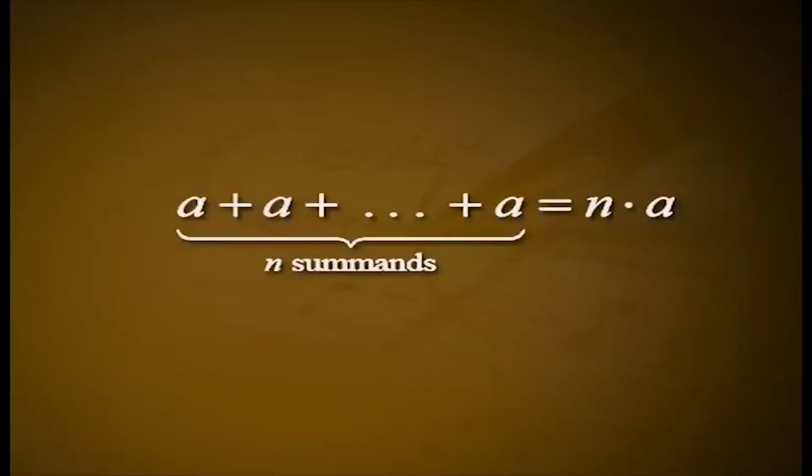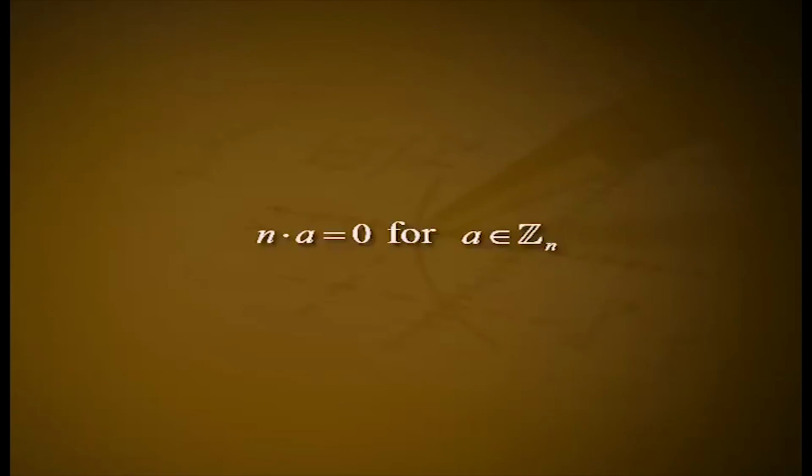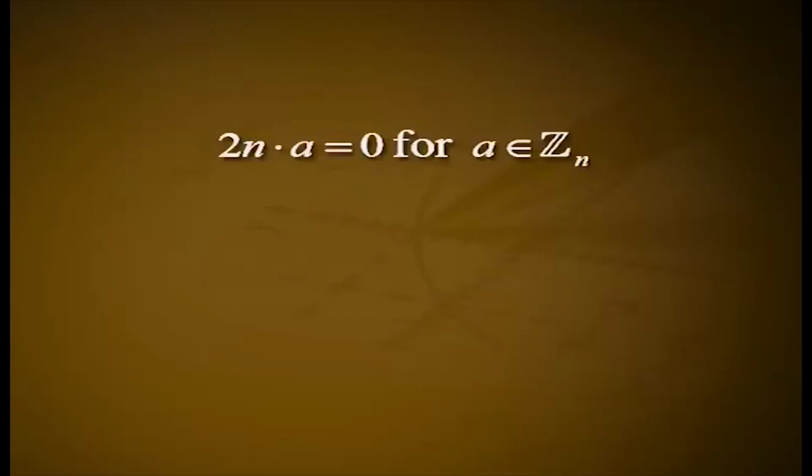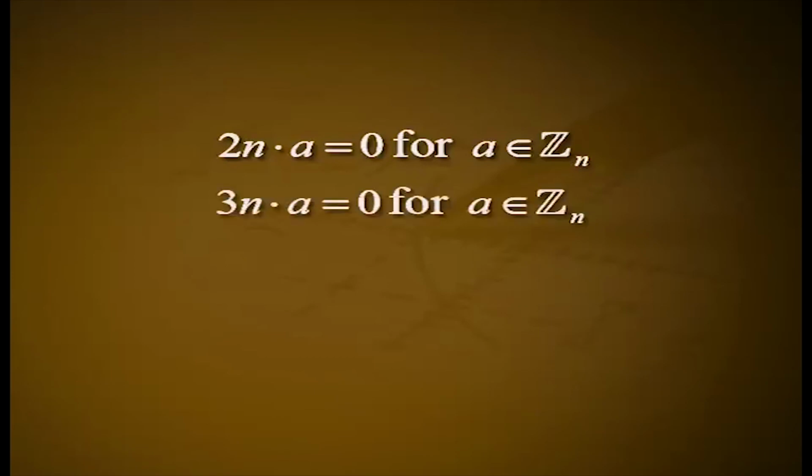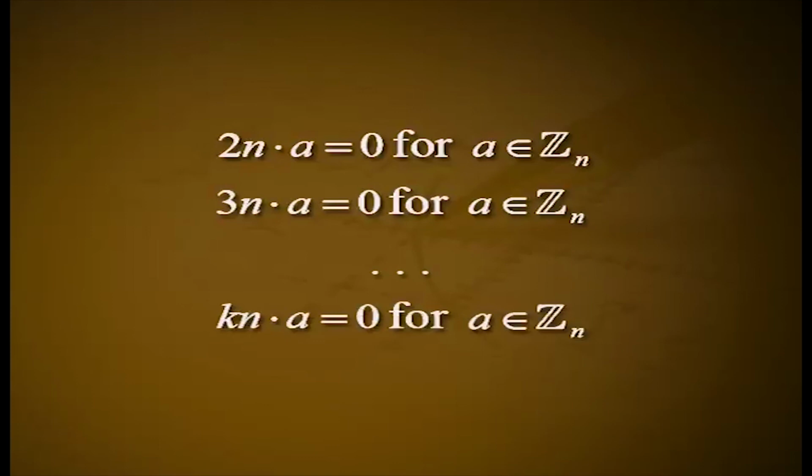The 0 is the remainder obtained when the usual sum a + ... + a = n·a is divided by n. This shows that n·a = 0 for a belongs to Zn. It can be seen that 2n·a = 0 for a belongs to Zn, then 3n·a = 0 for a belongs to Zn, etc., kn·a = 0 for a belongs to Zn, etc.